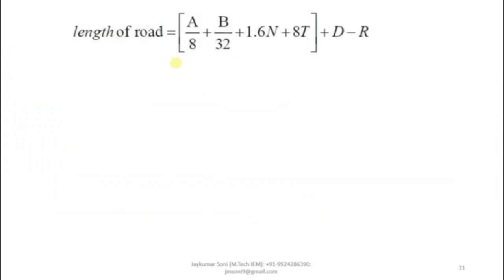Fine. So let us put the values in this equation. We have the equation of metal road. This is the metal road length, meaning the road length of NH plus SH plus MDR. The given value for A is 3000.